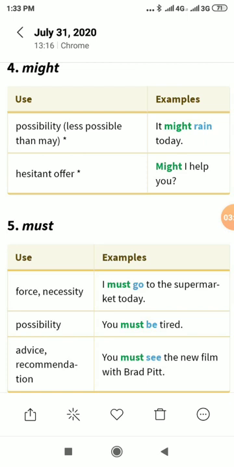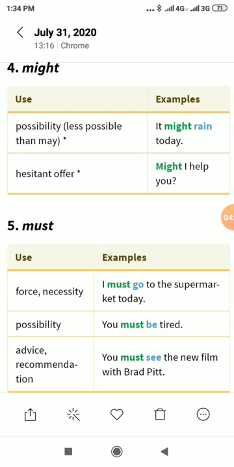Fifth modal, must, which means chahiye. Use an example. Must is used to show force, necessity. I must go to the supermarket today.